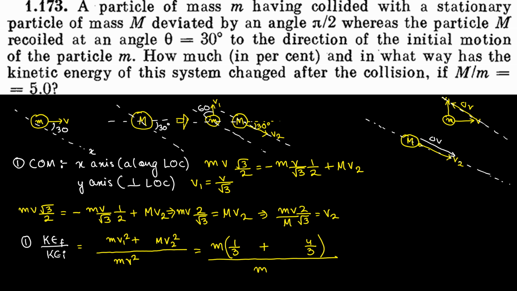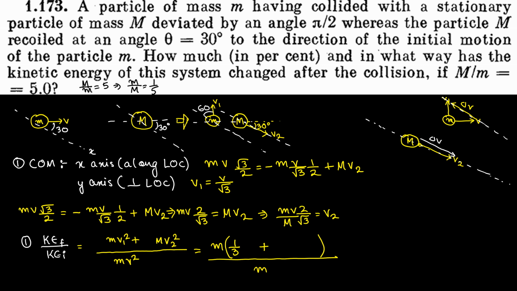Okay, 1 by 5. If capital M by small m equals 5, I can easily say that m by capital M equals 1 by 5, no? And this term becomes 5 3s are 15, 4 by 15.